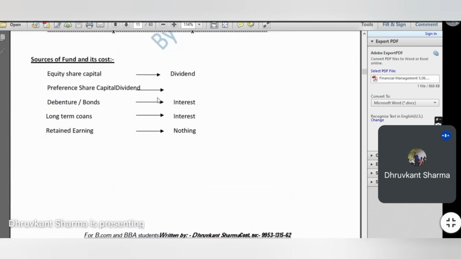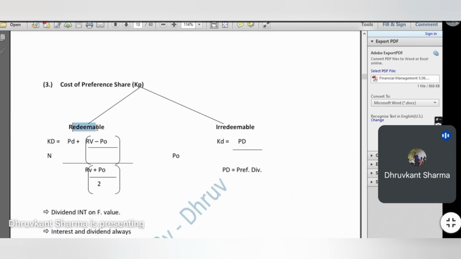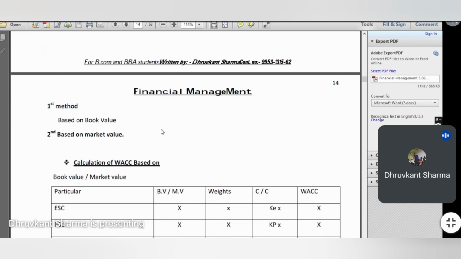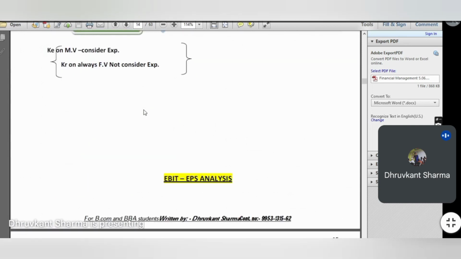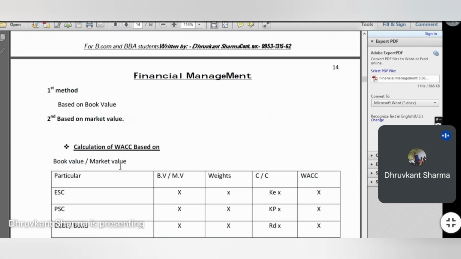Then we'll come to the cost of preference share, which again can be redeemable or irredeemable, right? So these are the chapters that will discuss the cost of capital of the firm individually and in aggregate. Individually it is KE, KR, KD, and in aggregate it is called WACC, weighted average cost of capital. Clear?